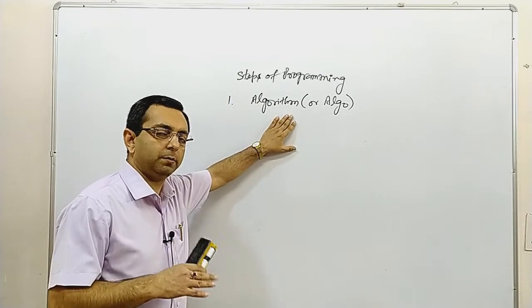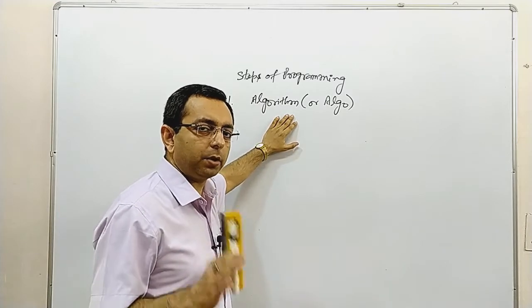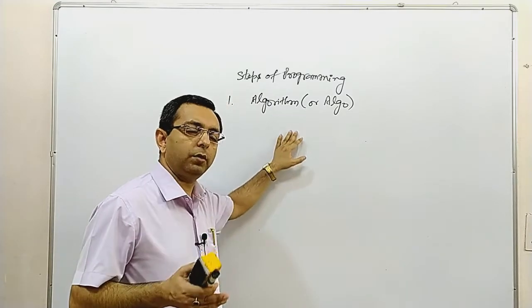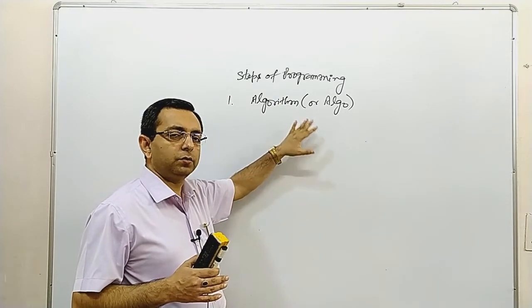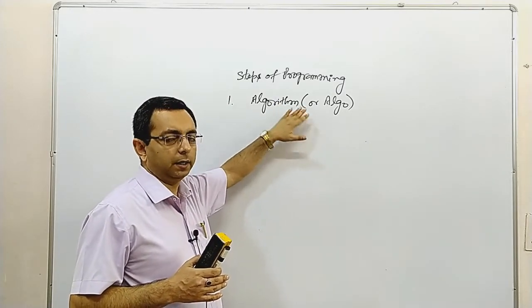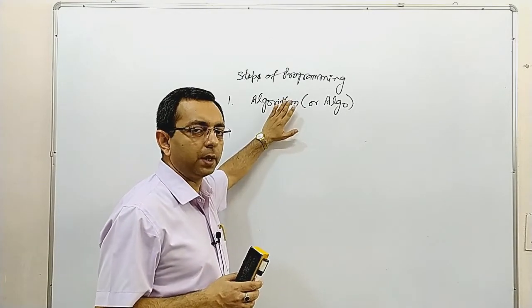It may be in English, Hindi, Urdu, or any language. But because English is known as an international language, an algorithm is usually written in English.